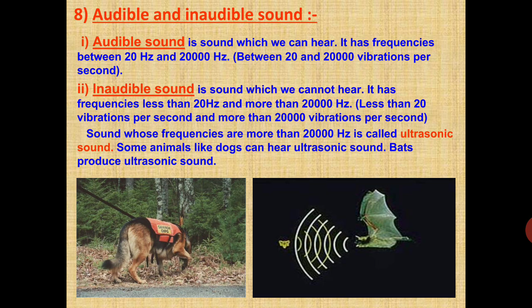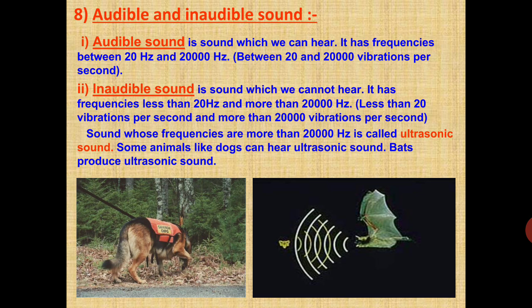Audible and inaudible sound. The audible sound is the sound which we can hear. It has frequencies between 20 Hz to 20,000 Hz, or we can say 20 Hz to 20 kHz.